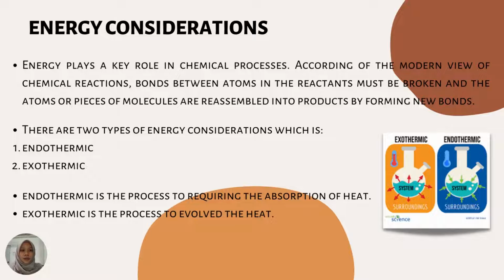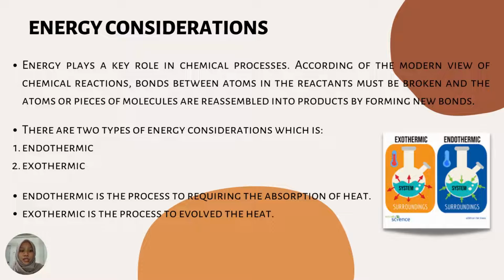Next, I will tell you about the energy considerations. Energy plays a key role in chemical processes. According to a modern view of chemical reactions, bonds between atoms in the reactants must be broken, and the atoms or pieces of molecules are reassembled into products by forming new bonds.